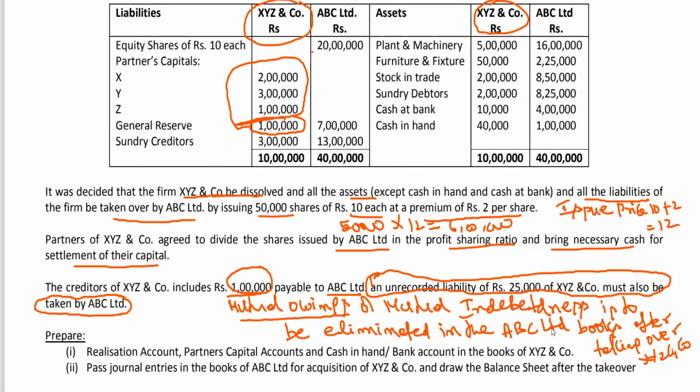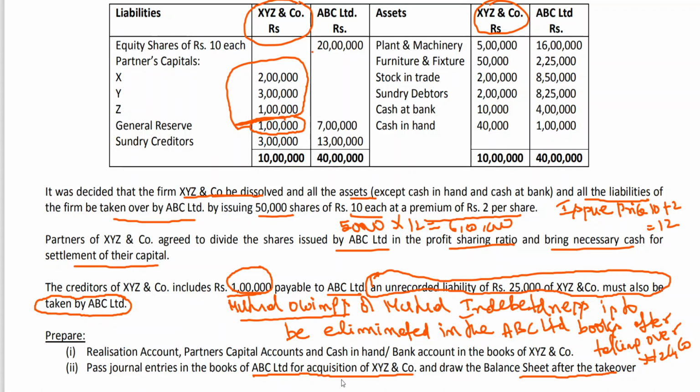Now they are asking you to prepare realization account, partners capital account, cash in hand and bank account in the books of XYZ and Co. and pass journal entries in the books of ABC Limited for acquisition. Very rarely you find entries in the books of acquiring company, and draw the balance sheet after taken over. Most of the problems are like this, but I think for the first time we don't have the entries given in the material for partnership in the books of company. But my dear friends, you will be learning this in the coming chapter called amalgamation of companies.